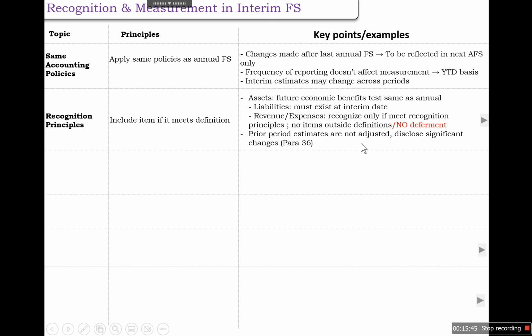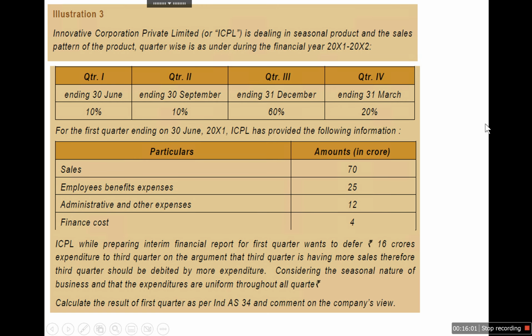And prior period estimates are not adjusted, and we need to disclose if there is a significant change in the estimates. It has to be adjusted in a similar fashion as we adjust in case of separate financial statements. So let's take one example on this matter. The Innovative Corporation Private Limited, or ICPL, is dealing in a seasonal product, and the quarter-wise sales pattern of the product varies during the financial year. The sales pattern is as given in this table.